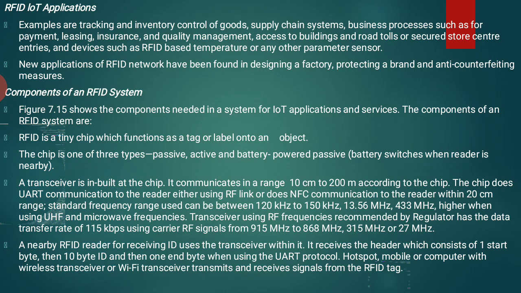A nearby RFID reader for receiving the ID uses the transceiver within it. It receives the header, which we are already familiar with, consisting of one start byte, then a 10-byte ID and then one end byte when using UART protocols.